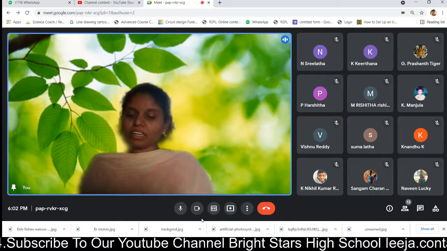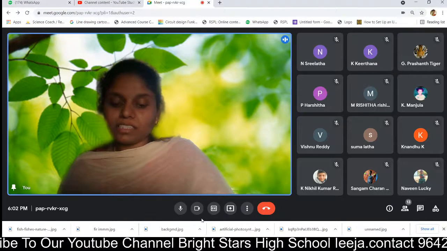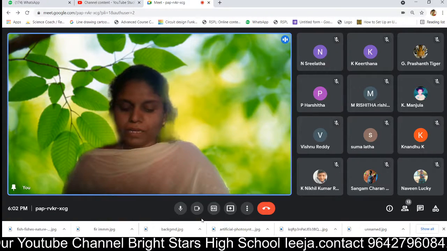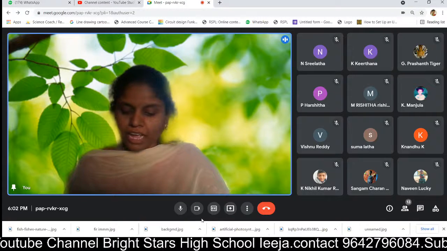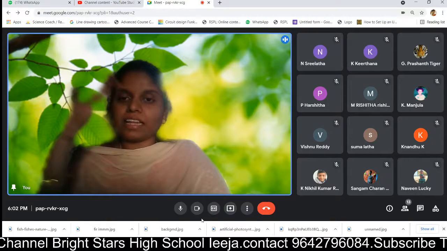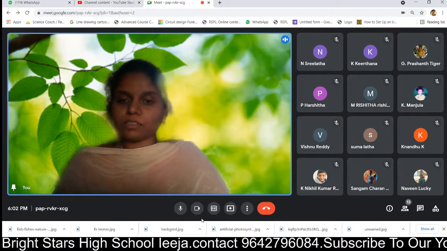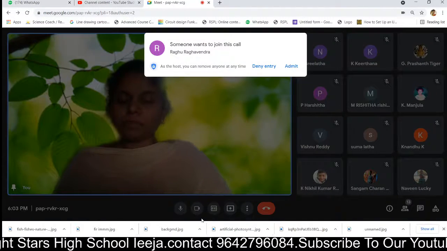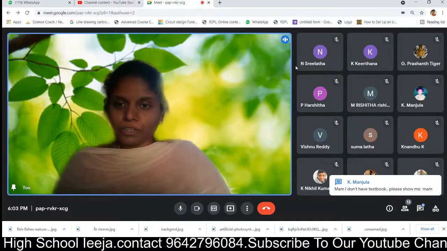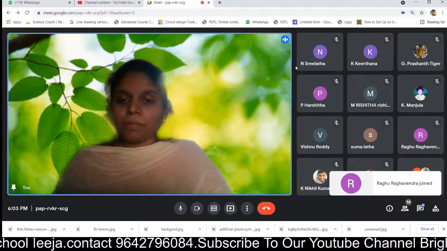So what happens in photosynthesis, first we have to know. Photosynthesis is the process by which plants containing the green pigment called chlorophyll build up complex organic molecules from simple inorganic ones. In the entire photosynthetic process, photo means light, synthesis means preparing food. So who prepares food? The plant prepares food by using sunlight, water and carbon dioxide.